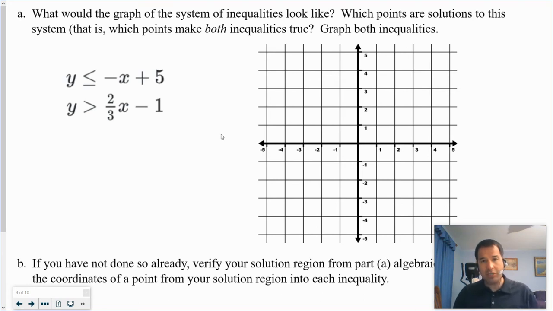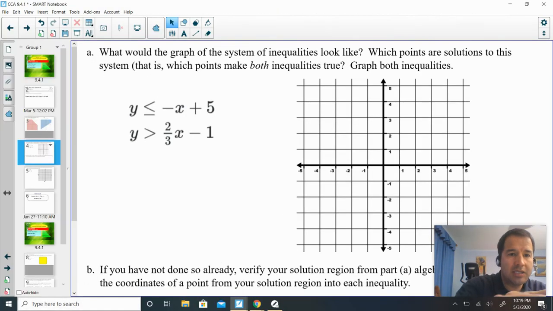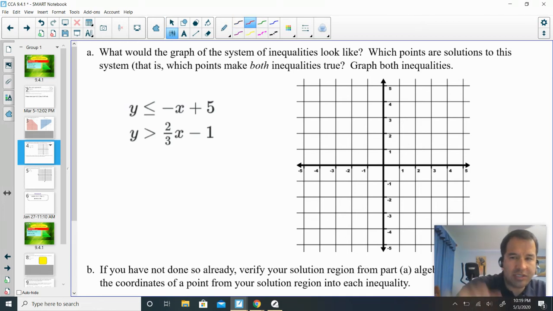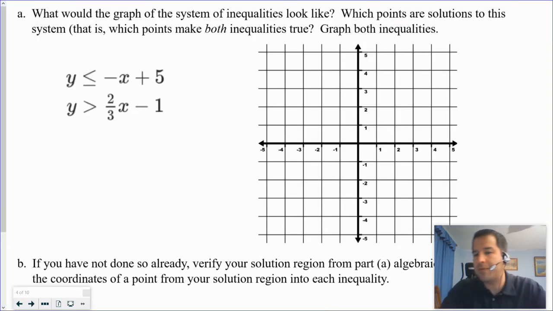And so what I want you to do is I want you to, on a separate piece of graph paper, I'd like you to graph both of those inequalities. Now we're going to actually do this one together because I really think it's powerful and you need to try this out, okay? So please make sure you do this with me. Set up a coordinate grid right now. I went to 5 to negative 5 in both sides. You can go a little bit bigger than that if you want to, but pause the video if you need to.